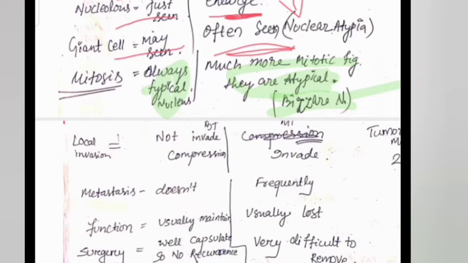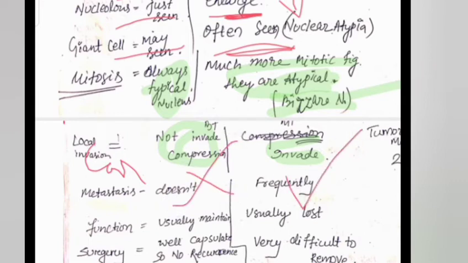Then in the benign case invasion is low. Why? Because it is capsulated. We discussed before, it is capsulated, that's why no invasion occurs. But in the malignant case there is no capsule, that's why invasion occurs. So it causes metastasis, which is the next point. In the benign there is no metastasis, but here metastasis occurs frequently.